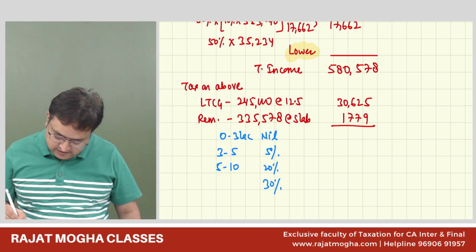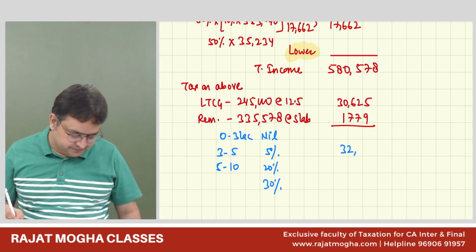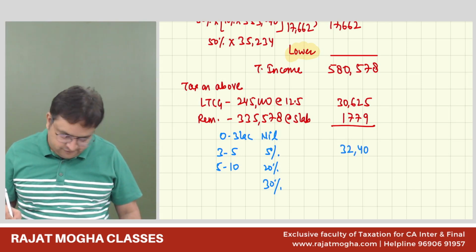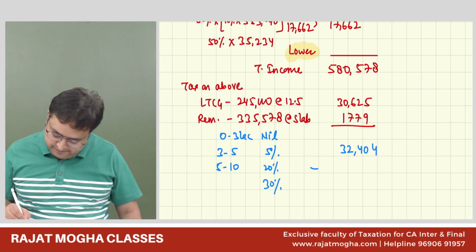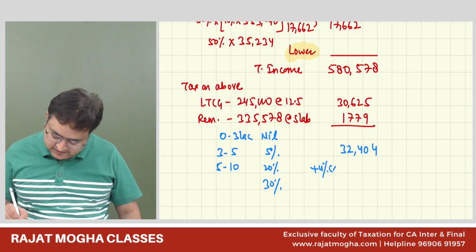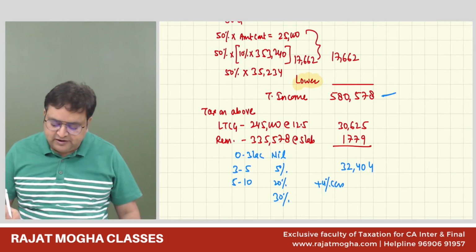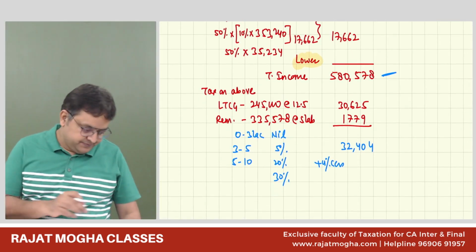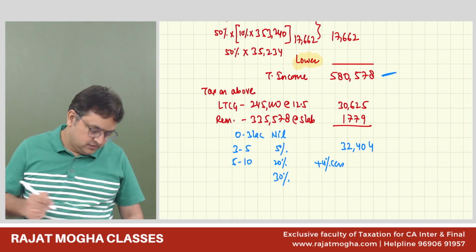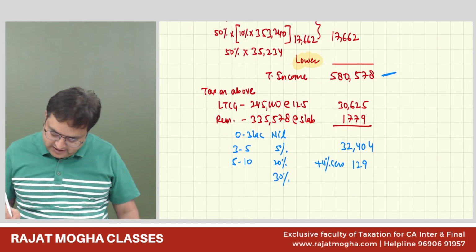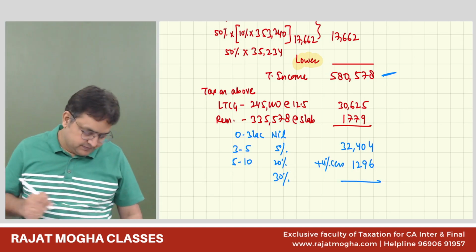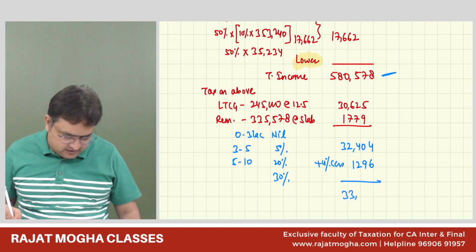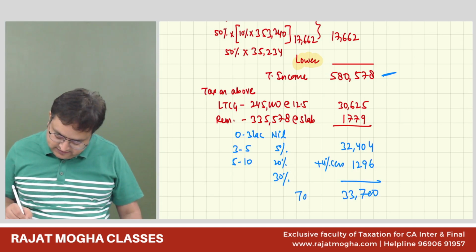So this is 32,404 plus 4% cess. Rebate would not be there, na, because it is more than 5 lakhs. 1,296. So 33,700. I think this is better, na?